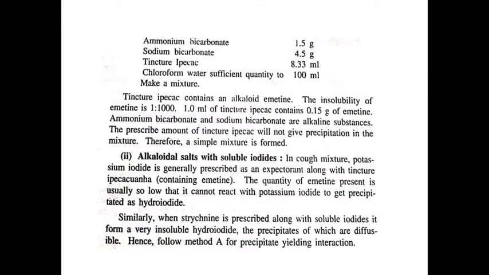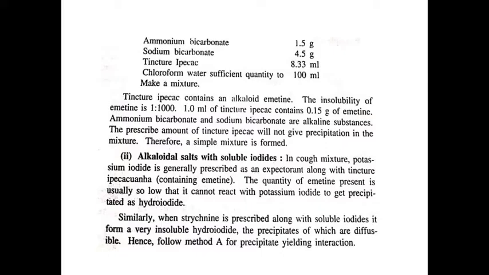Solubility of emetine is 1 in 1000, and here 1 ml of tincture ipecac contains 0.15 gram of emetine. Ammonium bicarbonate and sodium bicarbonate are alkaline substances. Here the prescribed amount of tincture ipecac will not give precipitation in the mixture, therefore a simple mixture is formed.